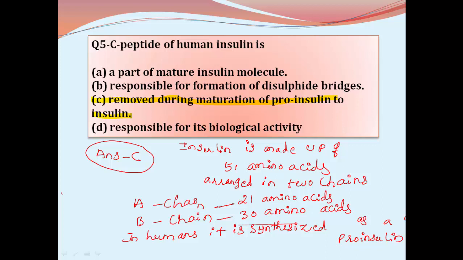What is proinsulin? It is inactive form of insulin secreted from the beta cells of pancreas. The active insulin contains totally 51 amino acids, which are arranged in two chains, A chain and B chain. A chain contains 21 amino acids and B chain contains 30 amino acids. When these two chains are connected by C chain, it is pro-insulin system.